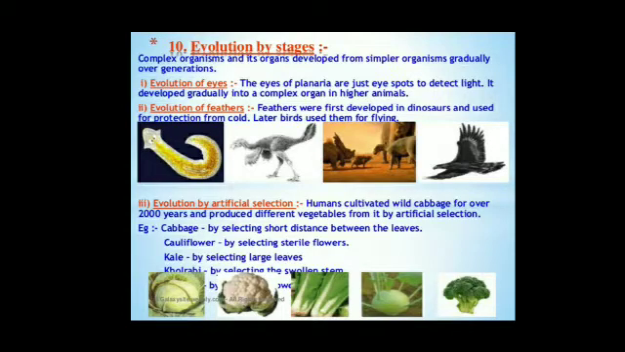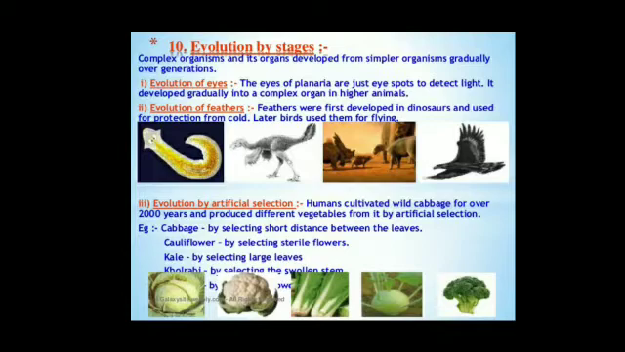Evolution of feathers. Feathers were first developed in dinosaurs and used for protection from cold. Later, birds used them for flying. Evolution by artificial selection. Humans cultivated wild cabbage for 2000 years and produced different vegetables from it by artificial selection.